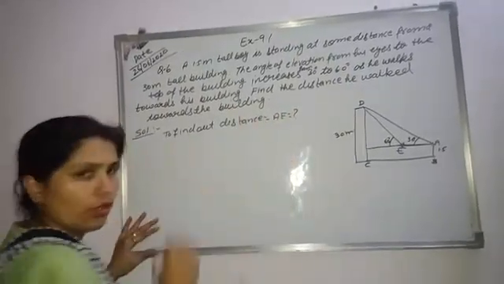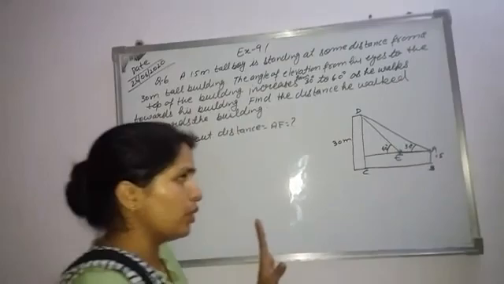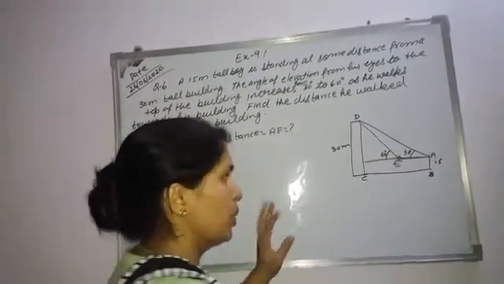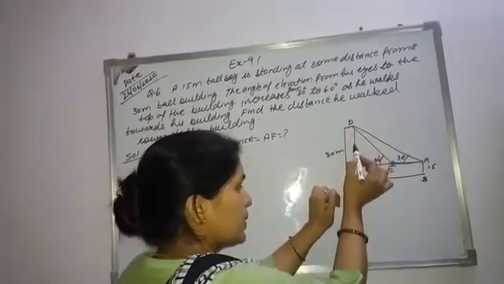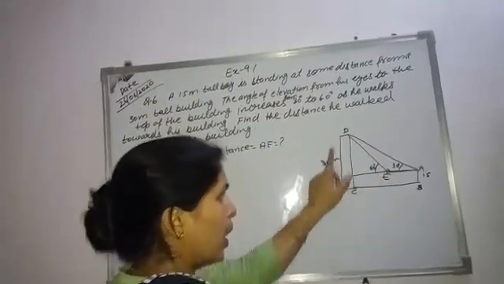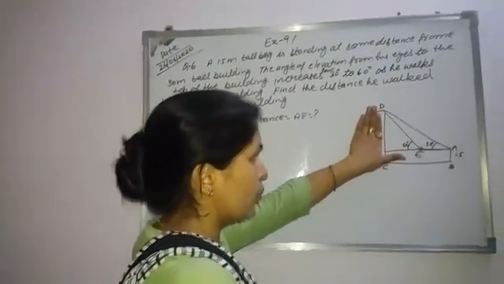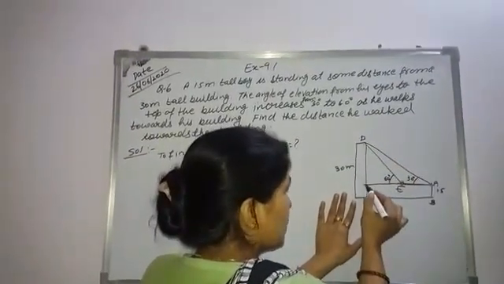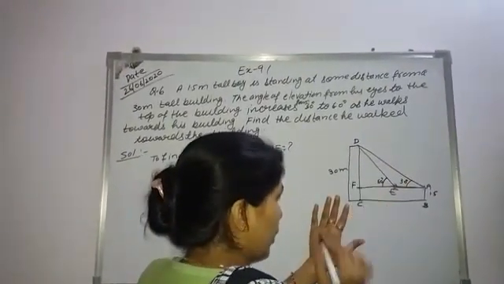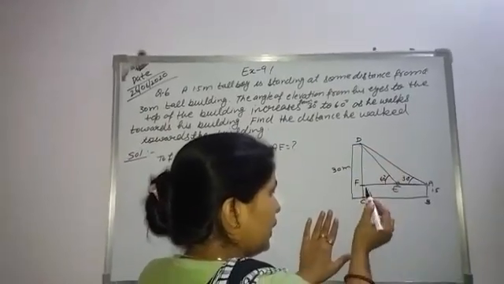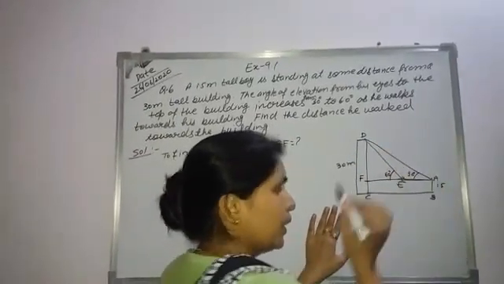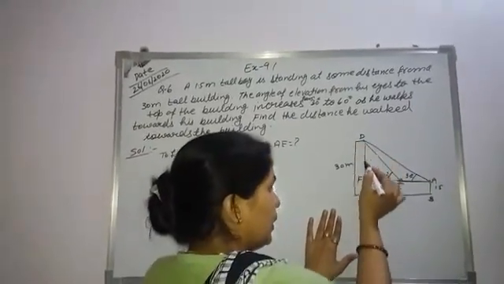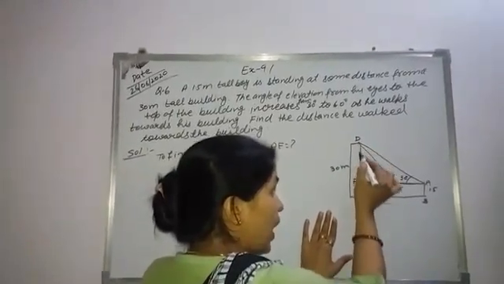Now check which conditions are given to us. In the first case, this is the height of the tower. Let us suppose this point is F. In triangle DFA, what is DF, this height?